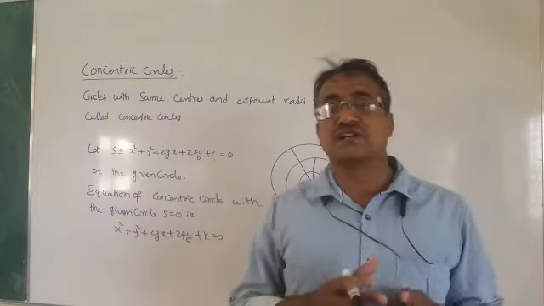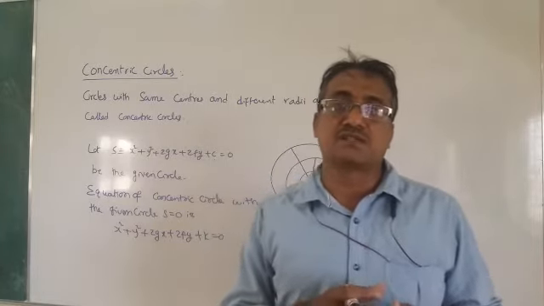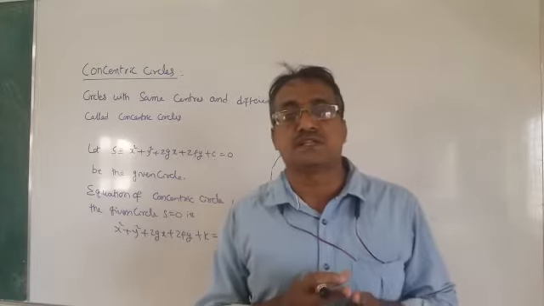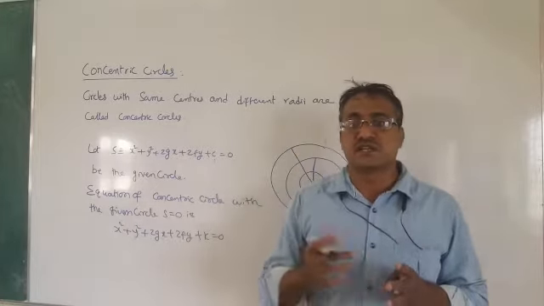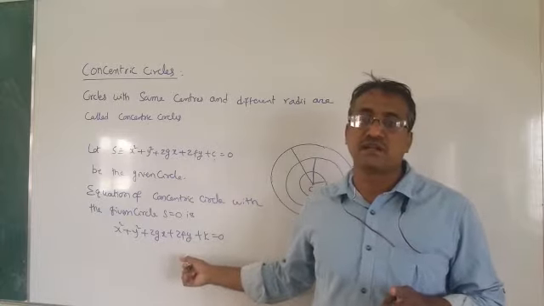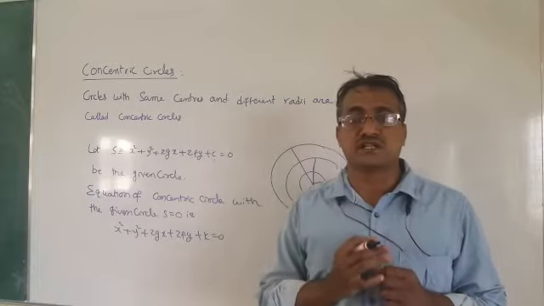So the equation of the concentric circle with the given circle is x square plus y square plus 2gx plus 2fy plus some k is equal to 0. That is the concept.